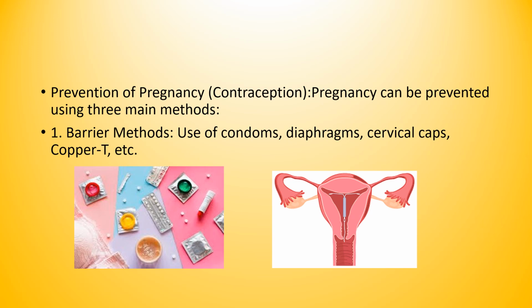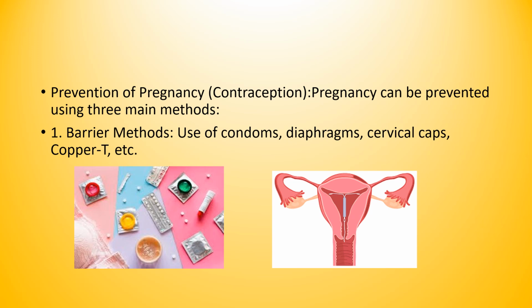Another method is called the diaphragm, a dome-shaped rubber cap placed over the cervix, which blocks sperm entry, and is used with spermicidal gel for better effectiveness. That is also one method, called the diaphragm. And there is another one called cervical caps. It is a smaller cup-like structure that fits tightly over the cervix and prevents sperm from entering the uterus. So these are some barrier methods used to prevent pregnancy.